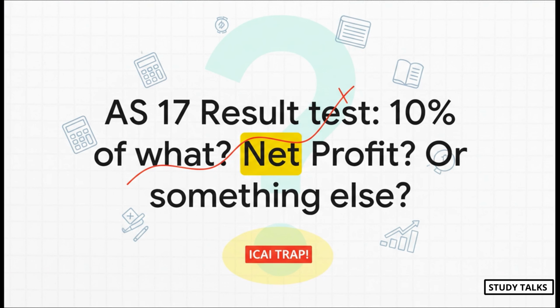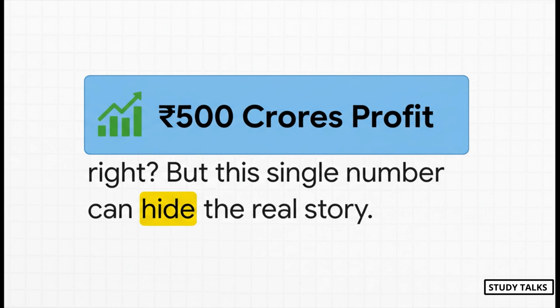But hold on, before we get into the nitty-gritty, let me ask you something. That 10% test for the segment result, what's it 10% of? Is it the net profit, gross profit, something else? If you're hesitating even for a second, you've got to listen up. Because I'm telling you, this is the number one trap ICAI uses to catch students, and they get people with it every single time. So take a look at this.